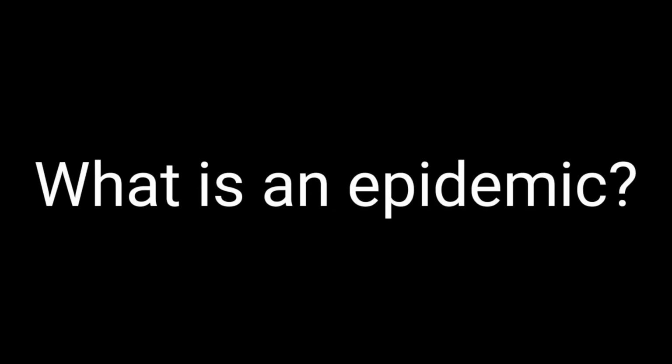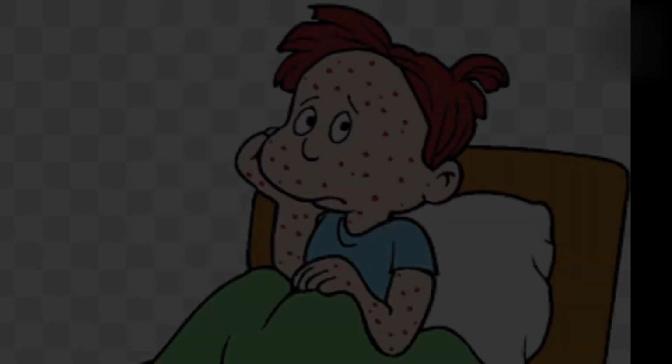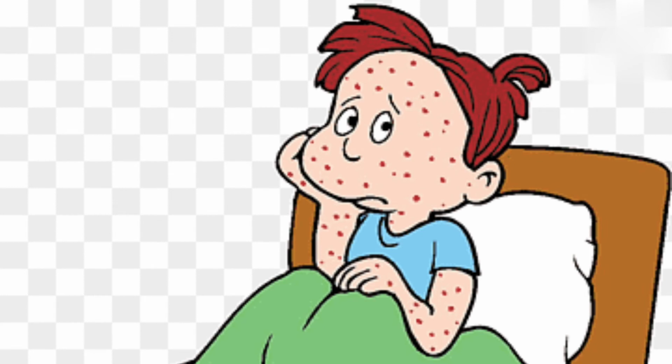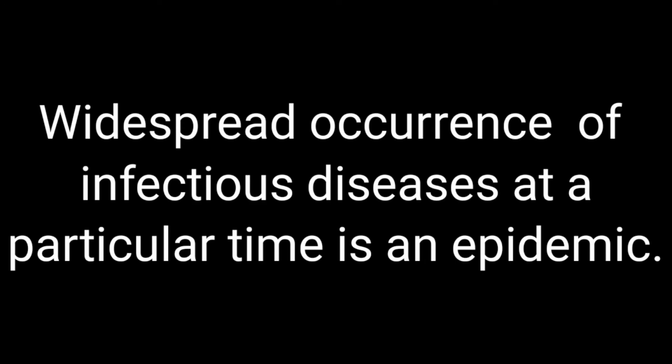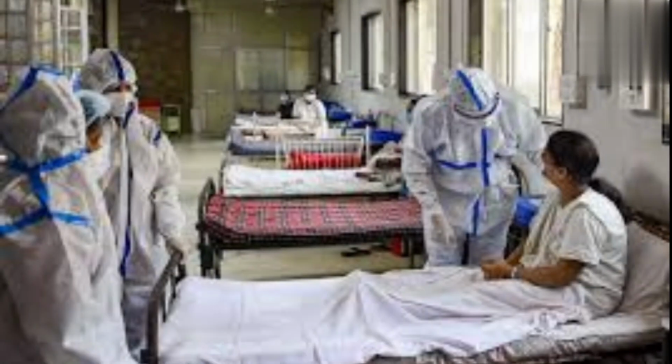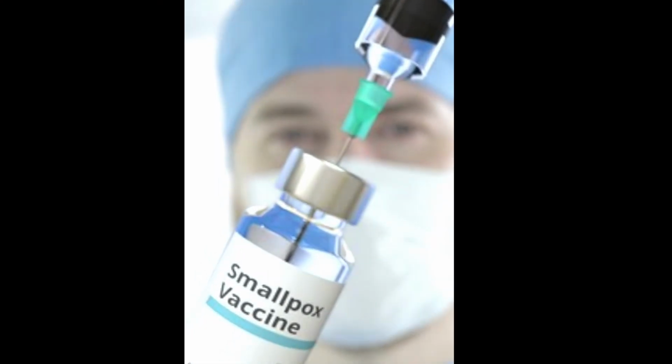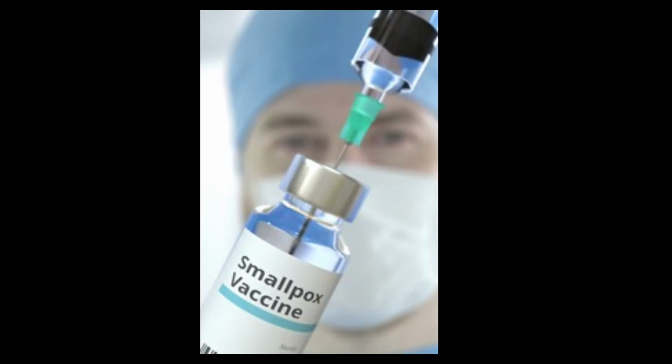What is an epidemic? Many years ago, diseases such as smallpox would affect hundreds of people at the same time. Such widespread occurrence of infectious diseases at a particular time is called an epidemic. Now, the epidemic of COVID is going on. Vaccination against this disease has eradicated smallpox.